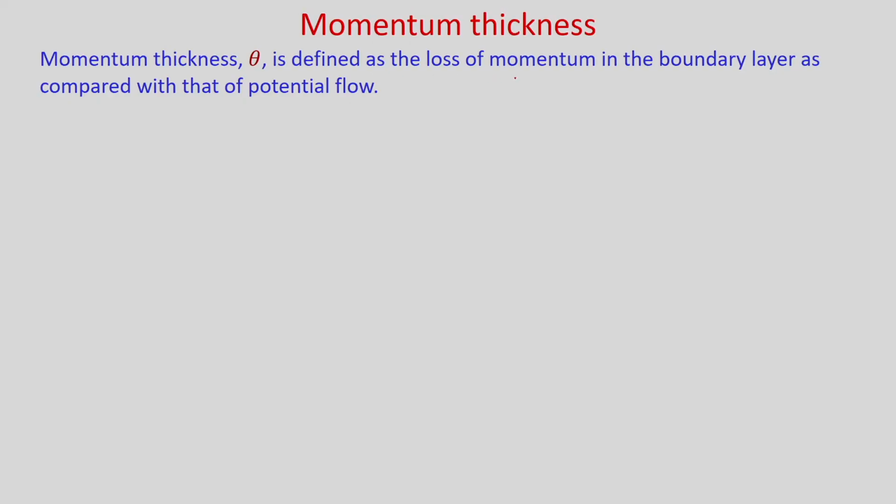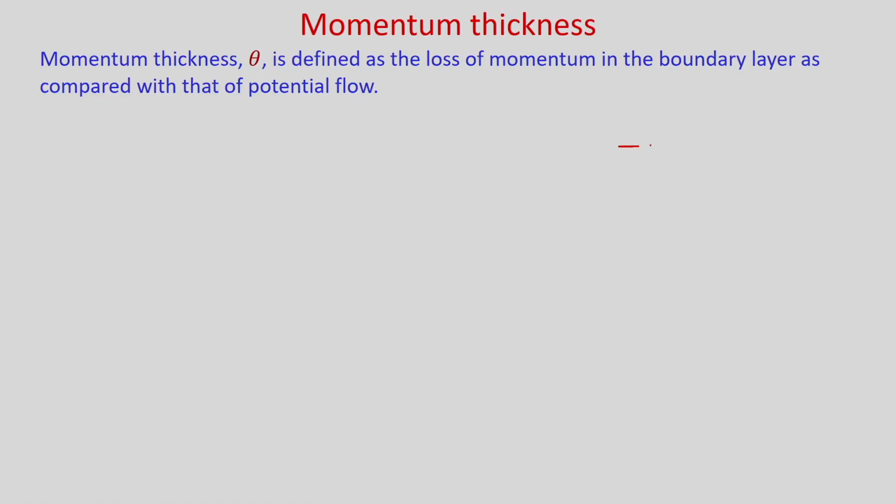Now, we will talk about the momentum thickness. Momentum thickness theta is defined as the loss of momentum in the boundary layer as compared with that of potential flow. So, let us consider the same figure here.